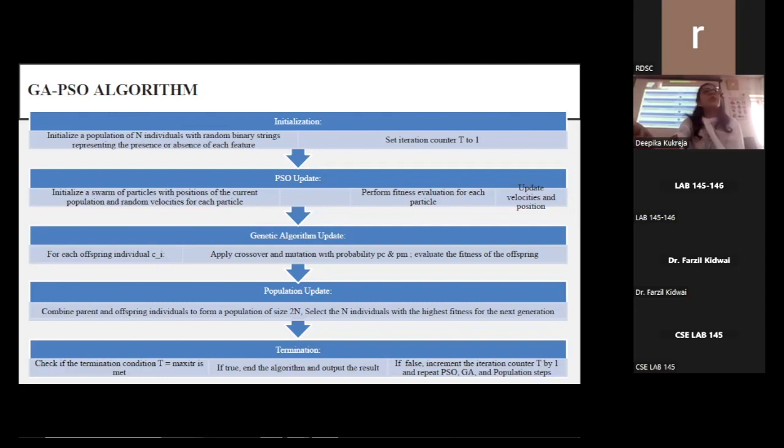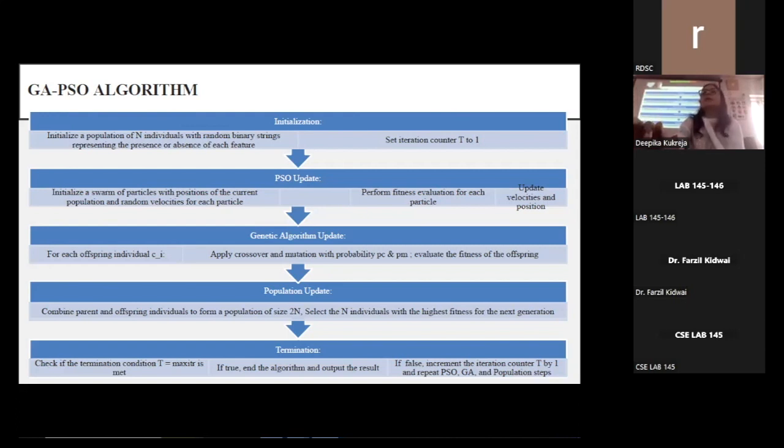Now, in the next step, which is updating the population, the parent and offspring individuals are combined to form a population of size 2n, and then n individuals with the highest fitness are selected for the next generation. We check the value of the iteration counter T in the last termination step. If the counter T reaches its maximum value, which is given as max ITR, then the algorithm ends here, and the output of the result is given.